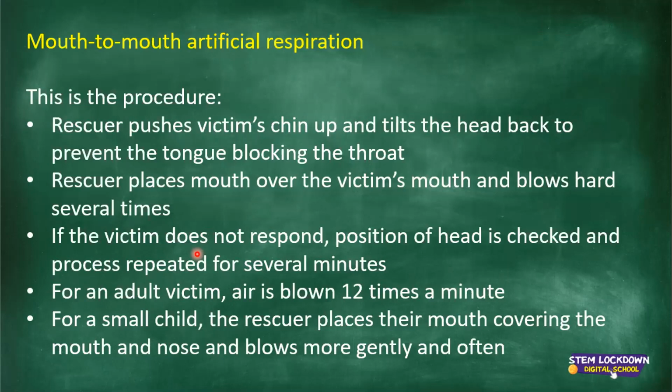The rescuer would push the victim's chin up and tilt the head back to prevent the tongue from blocking the throat. The rescuer will then place their mouth over the victim's mouth and blow hard several times. And then if the victim does not respond, the position of the head is checked and the process is repeated for several minutes. For an adult victim, air is blown 12 times a minute. For a small child, the rescuer places their mouth covering the mouth and nose and blows more gently and often.